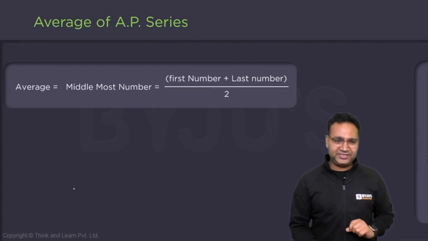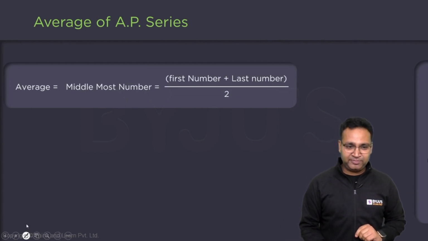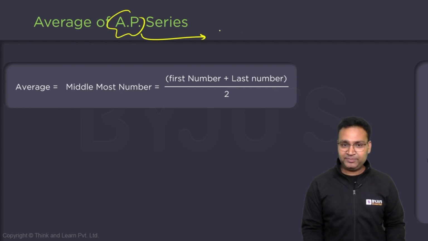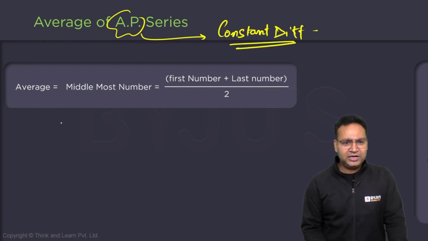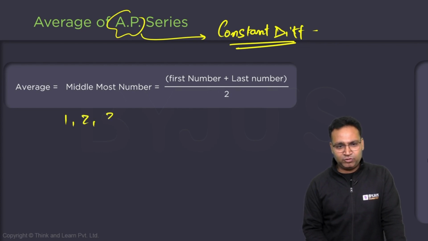What is the AP series? This is the first question many of you might be asking each other or yourself. What is AP series? A set of numbers which has a constant difference. Can you show me some example of AP series? Let me show it to you. I write 1, 2, 3, 4, 5, 6, 7, 8, 9. This is AP series.